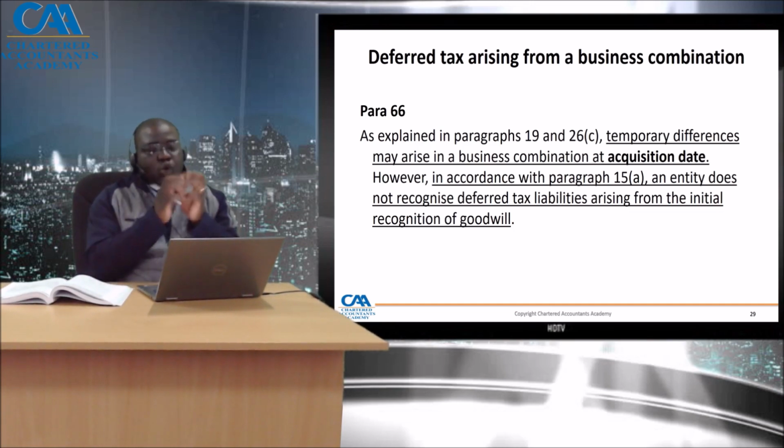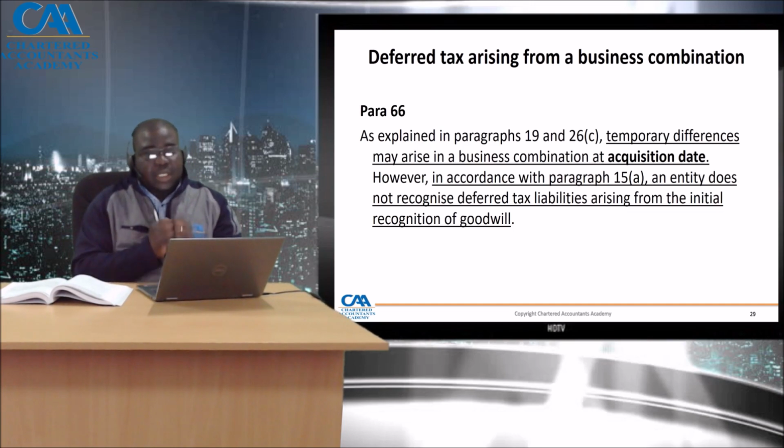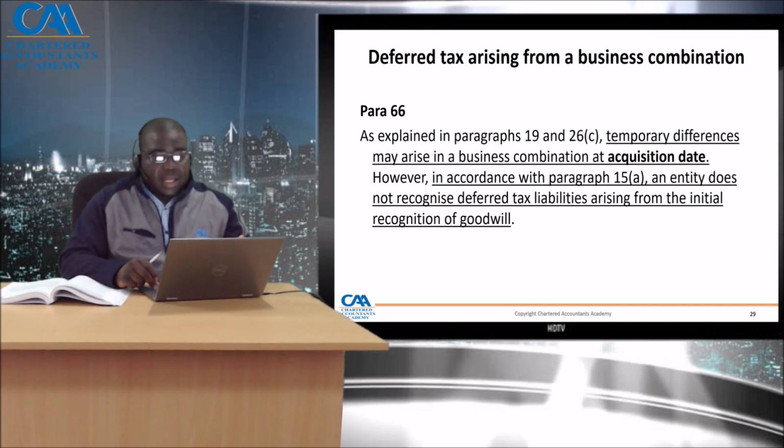However, the goodwill figure itself does not affect deferred tax; we don't recognize deferred tax on it. As pointed out before, that amount is exempted under paragraph 15A of IAS 12.